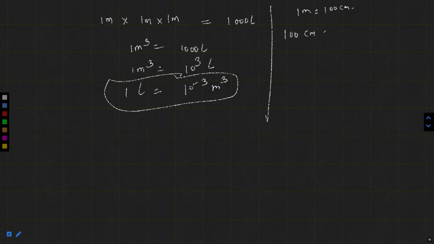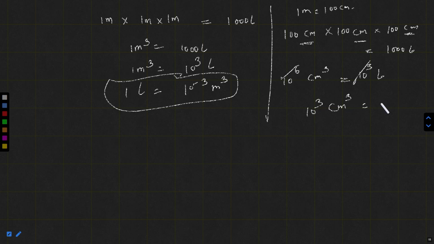So 100 centimeter into 100 centimeter into 100 centimeter, that is centimeter cube, or 100 into 100 into 100, means 10 raised to power 6 centimeter cube, is equal to 1000 liter, that is 10 raised to power 3 liter. Then it comes out to be 10 raised to power 3 centimeter cube is equal to 1 liter.